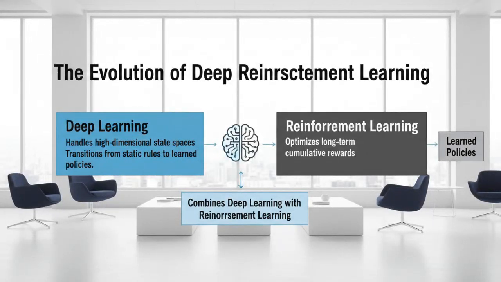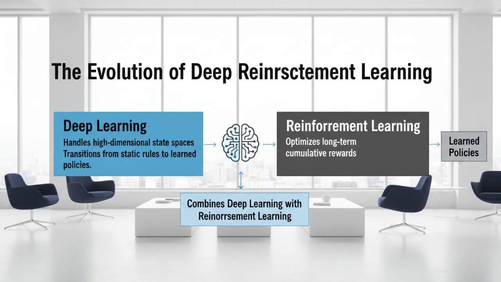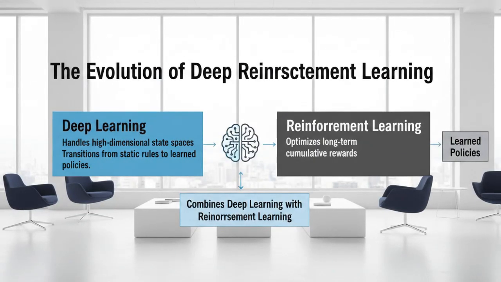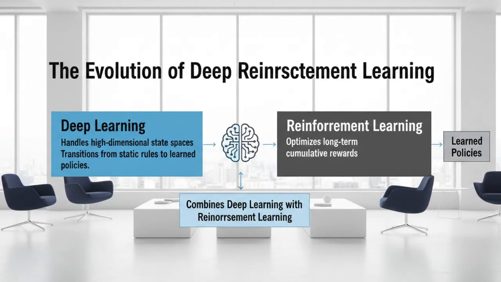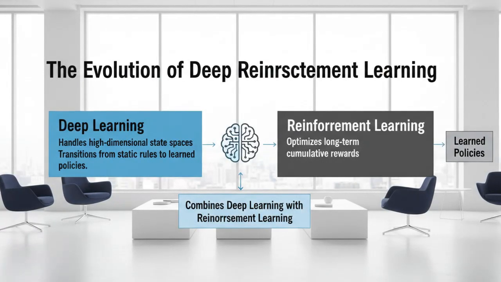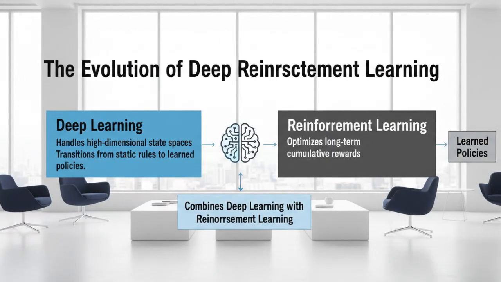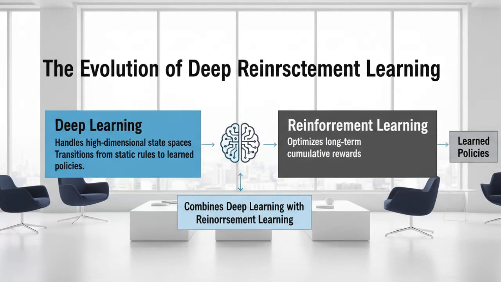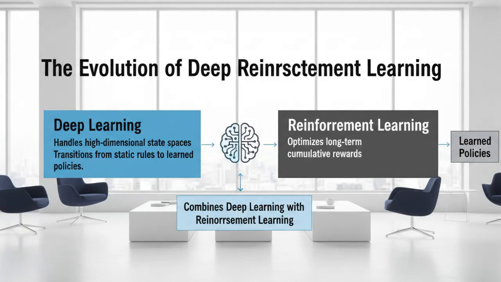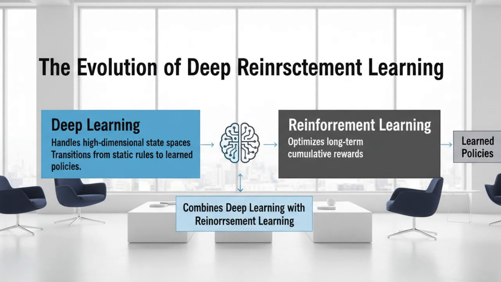Welcome to this deep dive into deep reinforcement learning, or DRL. For senior architects, DRL represents the frontier where deep learning meets sequential decision-making. While traditional supervised learning maps inputs to labels, DRL maps states to actions to maximize a cumulative reward. By leveraging deep neural networks, we can now process high-dimensional state spaces like raw pixels or complex telemetry data that